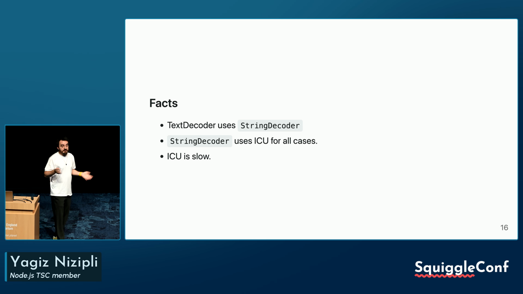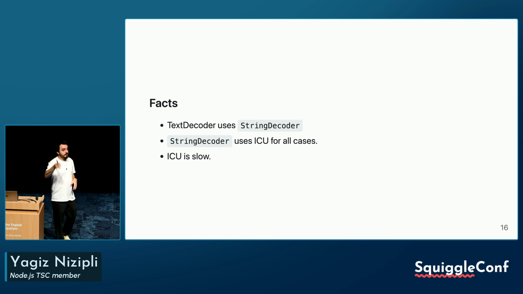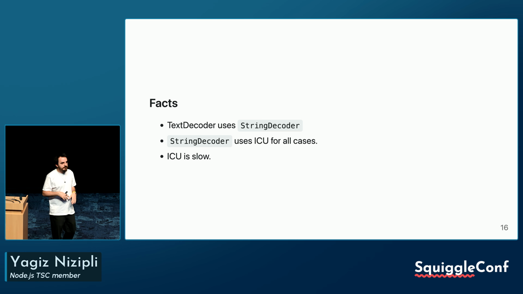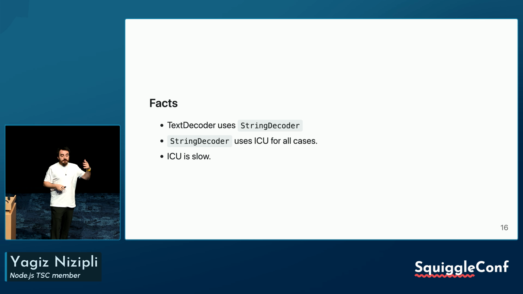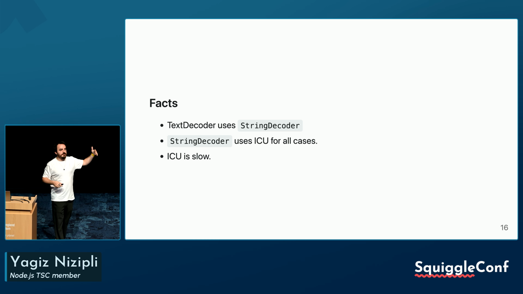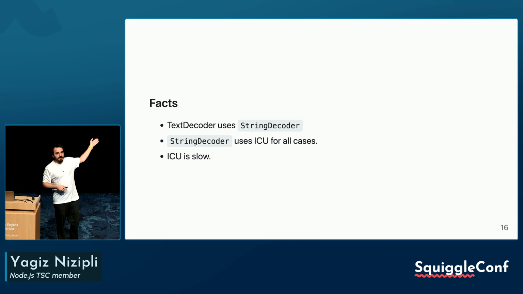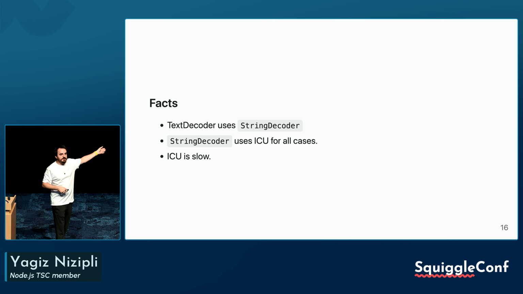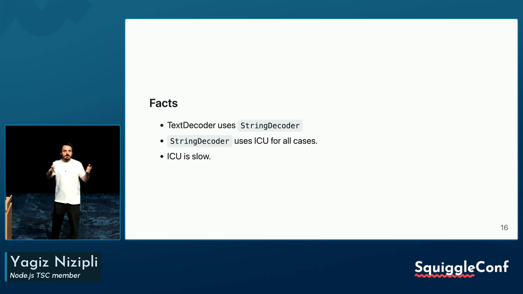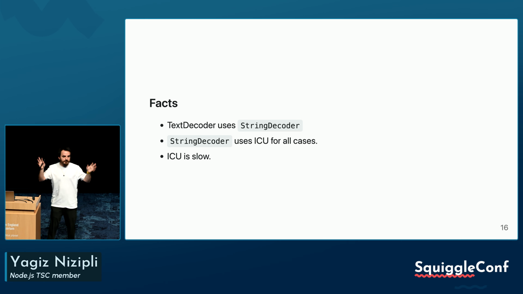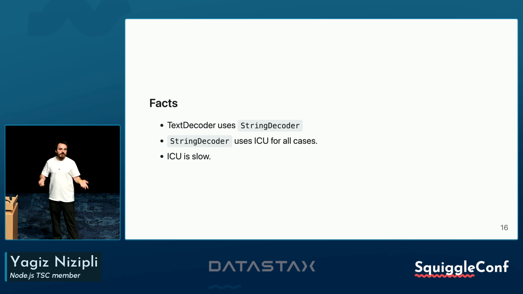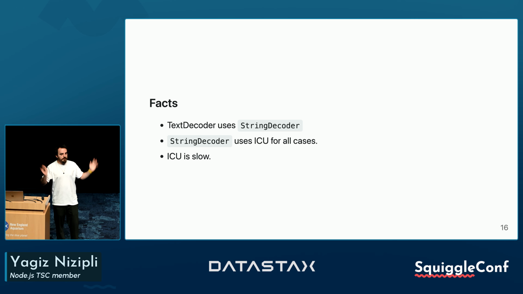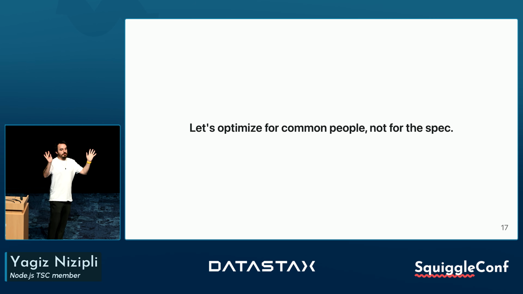Some facts. TextDecoder uses string decoder. When you go to the Node.js documentation, you will see that there's a module called string decoder that no one literally uses unless they use TextDecoder. String decoder uses ICU, and ICU is slow. This is a fact. It takes 80 megabytes of the Node.js binary just to ship ICU, and every small application that you have, Safari, Chrome, they all duplicate this data. And so you have maybe 1 gig of ICU on your machine, only storing that.